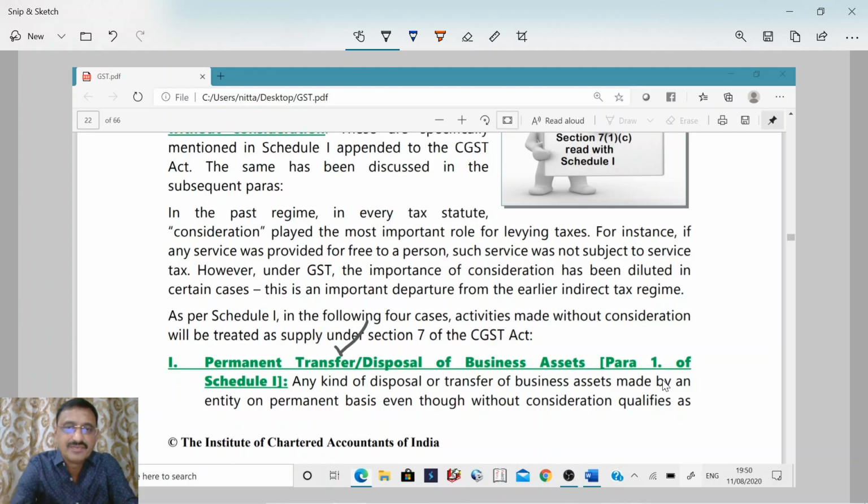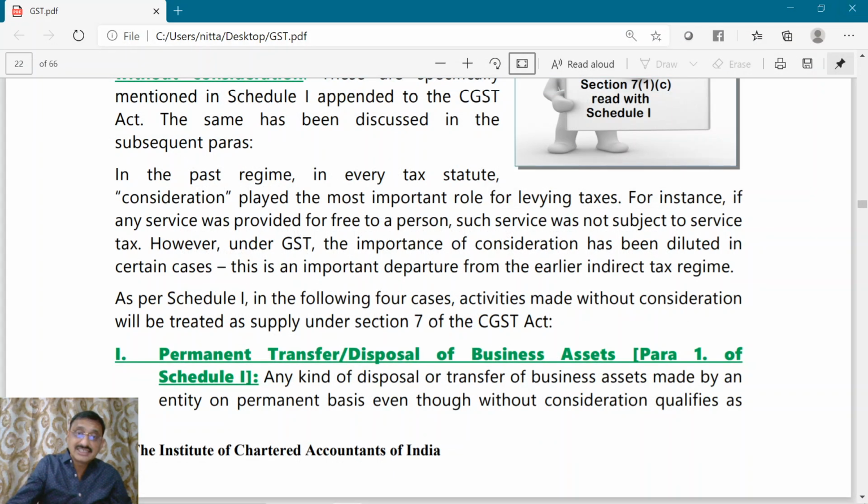We also understood at length what is the meaning of disposal. We already defined the term business. So, permanent transfer or disposal of business asset, though it is not made for consideration, it will be chargeable to tax.